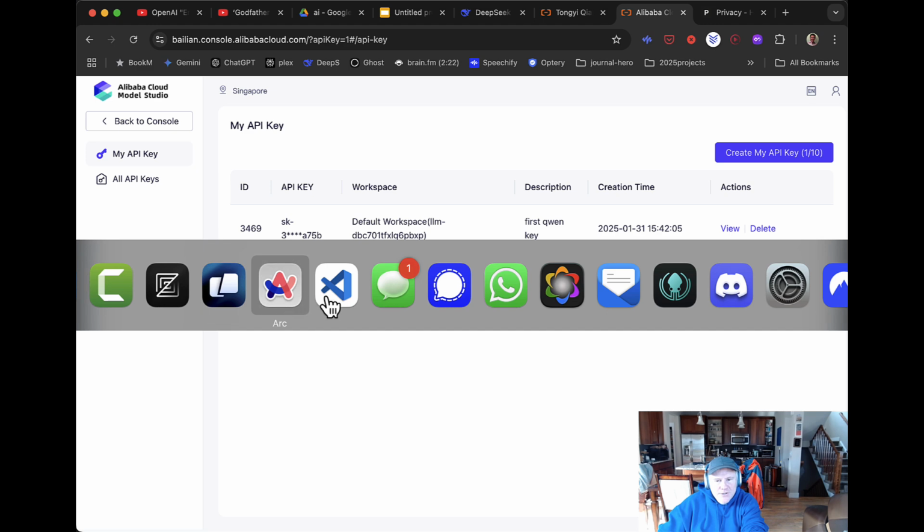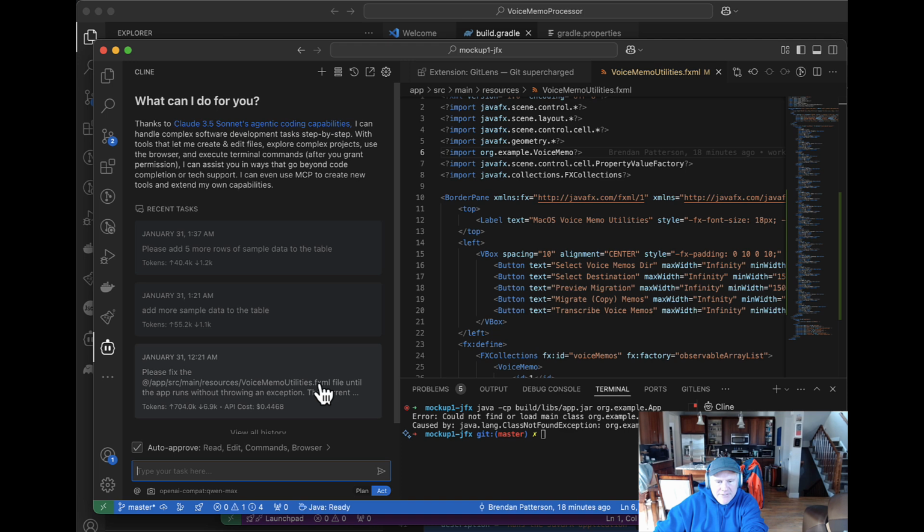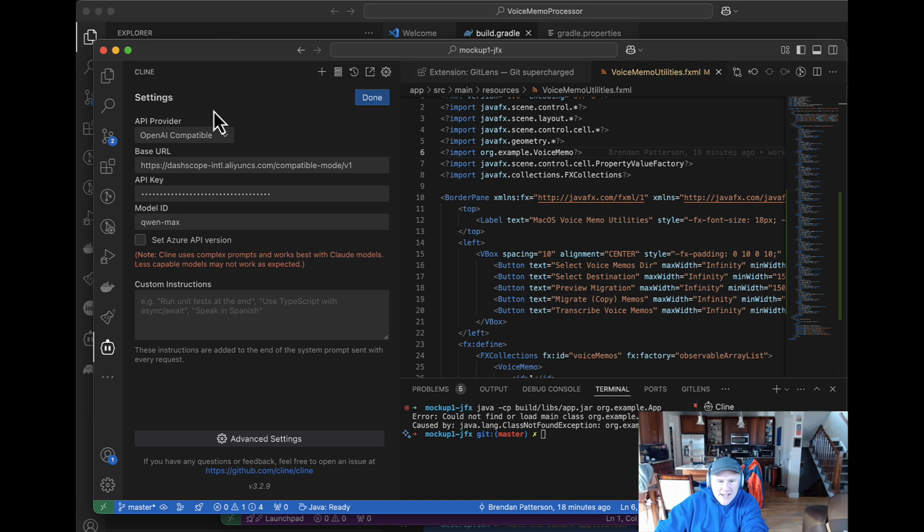Now what? Go to VSCode. I'm not going to explain how to install Cline. I'm just going to assume you already have Cline installed. This is a little project I'm working on. So open source. I'm going to open source it. But anyway, you go to settings, and I didn't know if this would work because I saw one random mention of this on some Reddit thread. But basically, most of these models are what's called OpenAI compatible, just meaning they're using a common API, which maybe OpenAI came up with first. They should, I think, change this name. But anyway, Qwen seems to be an OpenAI compatible model.